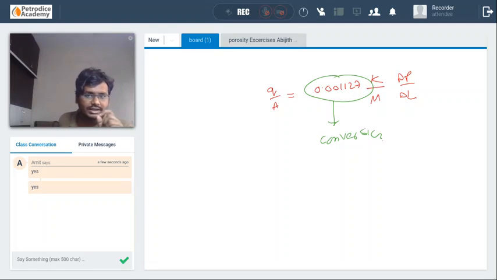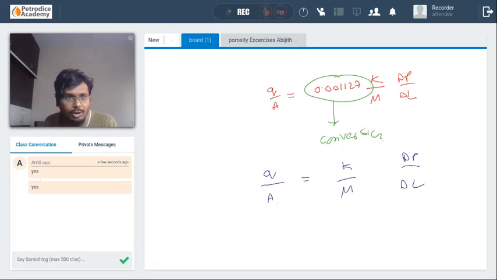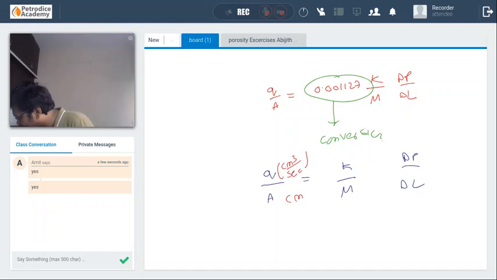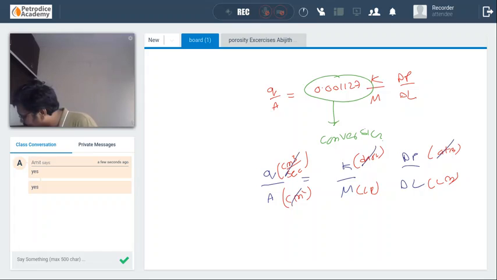See, some students have doubts regarding this particular conversion. One thing you need to remember is, whenever we are discussing Darcy's law in CGS units, that is Q by A is equal to K by mu delta P divided by delta L, when all the units are in the CGS system, you don't need a unit conversion factor because all the units will cancel each other out. That's not the case in field units.